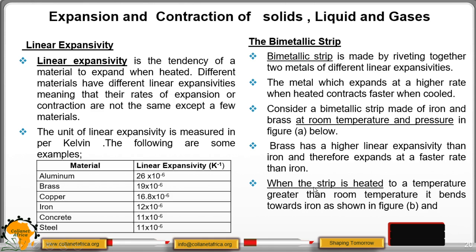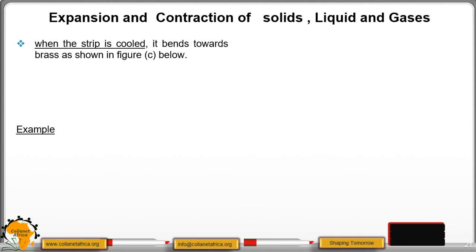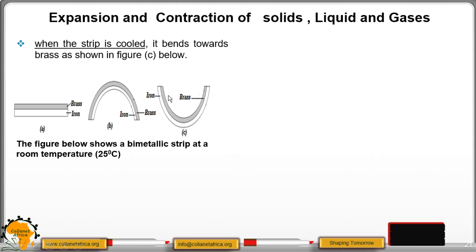So when the strip is heated, the brass will expand more than iron, as shown in our diagram here. At room temperature, they are of the same size. When it is heated, as you can see, the brass is expanding more, so it curves. When it is cooled, again the brass will contract more, and therefore it curves like this.